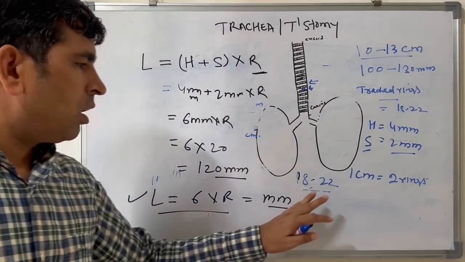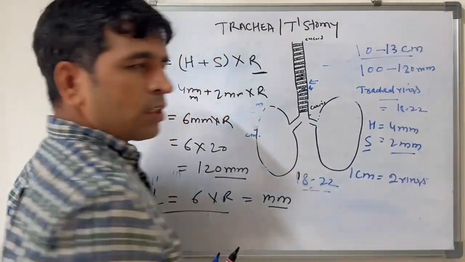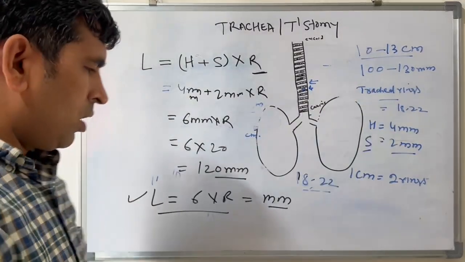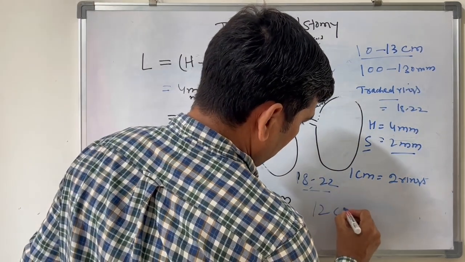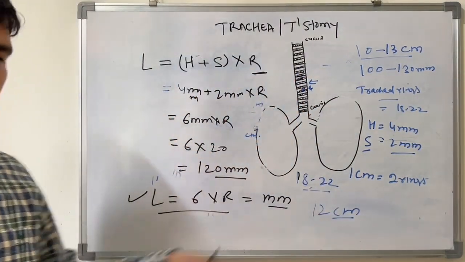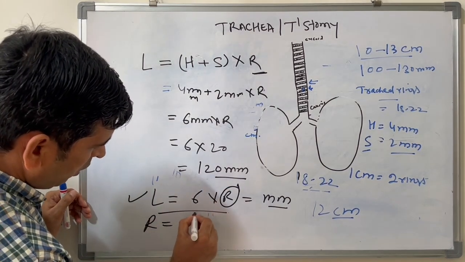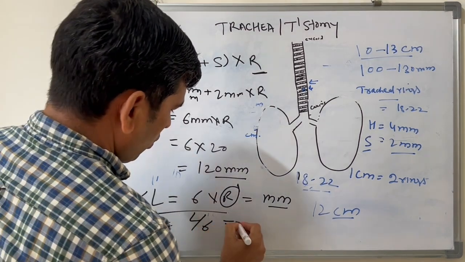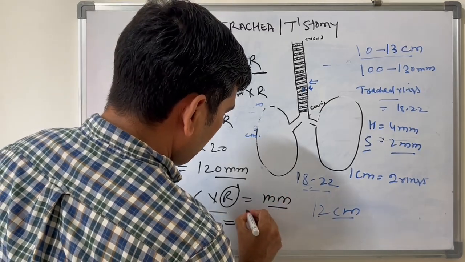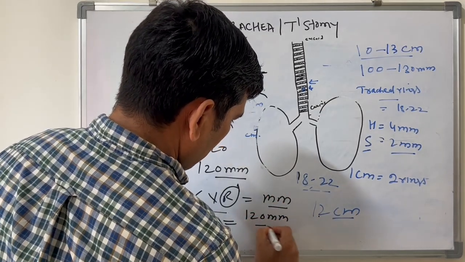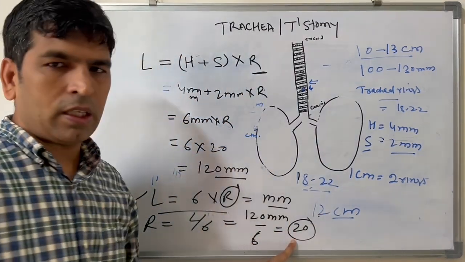If you reverse it, what will be the number of rings in a trachea of 12 centimeters length? You can calculate the number of rings: R is equal to L divided by 6. 12 centimeters is 120 mm, divided by 6, so 20 will be the number of tracheal rings.